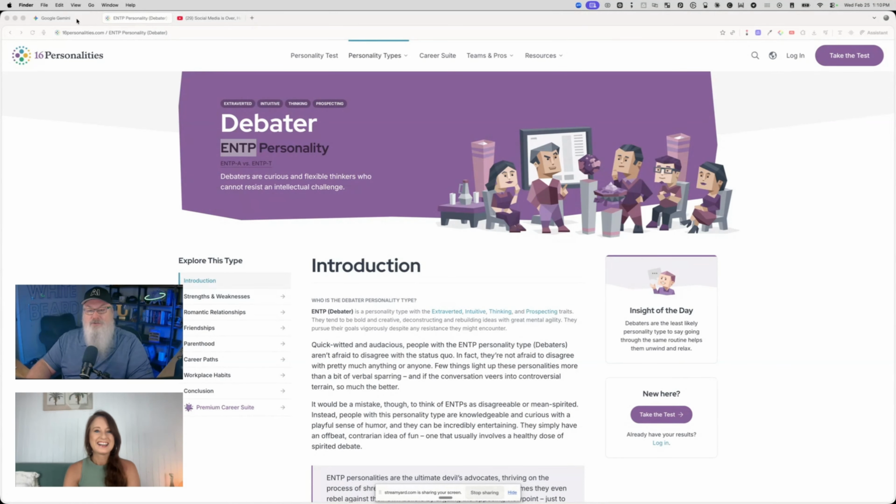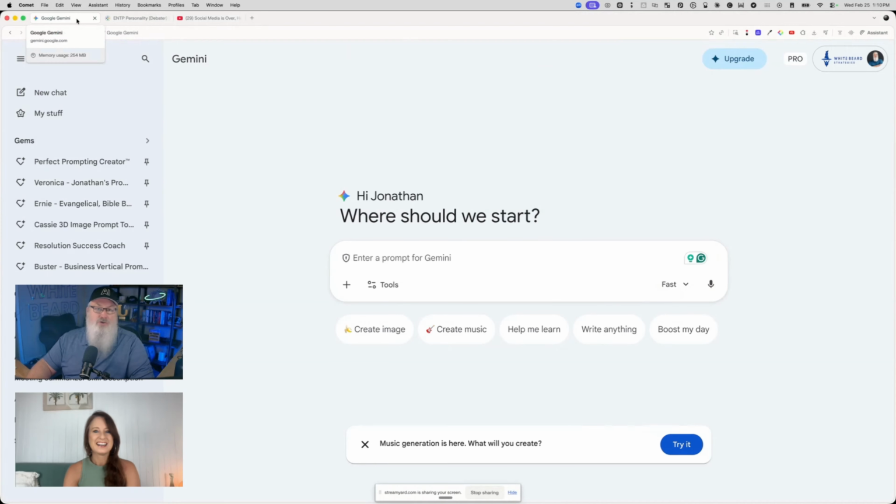The next thing that we're going to do, and I'm going to show you in Gemini today. We could be using ChatGPT, we could be using Claude, any of the models that are out there. It really doesn't matter. But my ChatGPT has been really slow today, and Claude just gave me an error. So we're going to dump over to Gemini. If, by the way, you use Google services, Gemini is a great AI tool. And I do recommend that you consider using it.